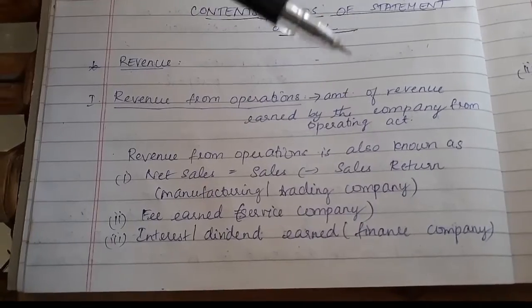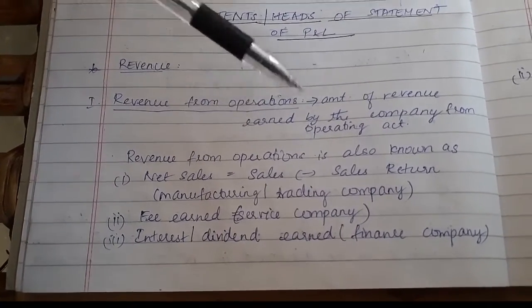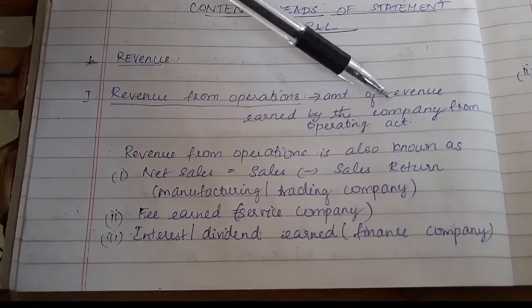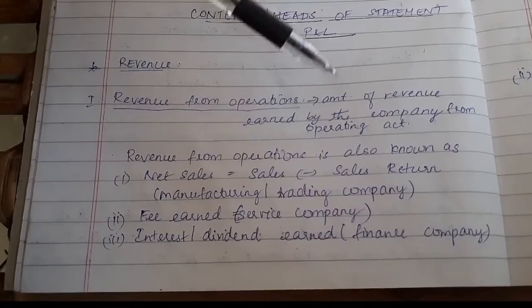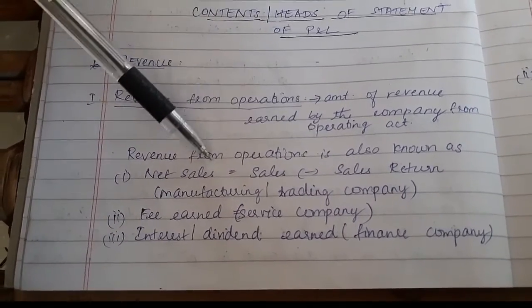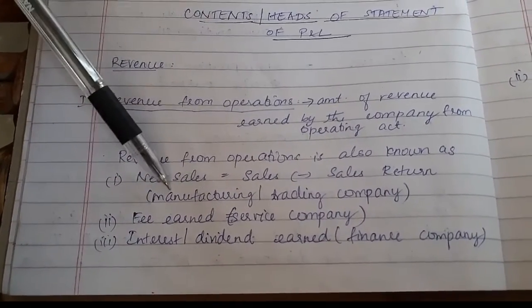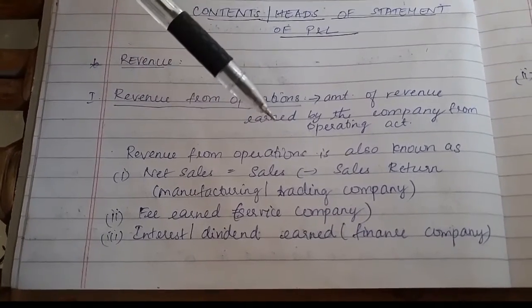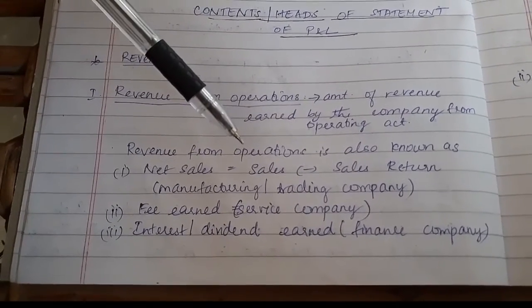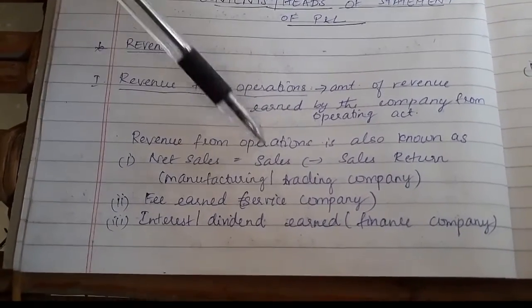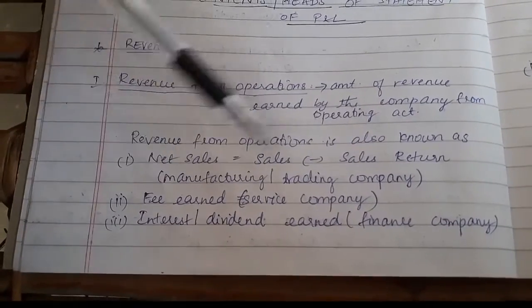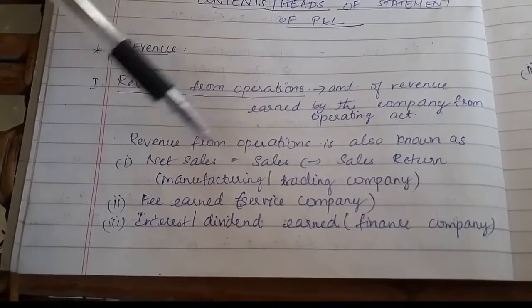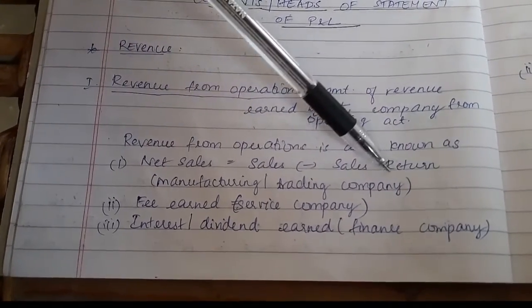So revenue from operation is nothing but how much revenue is earned by the company from its regular operating activity. Revenue from operation is also known as net sales. It has a different name in case of different companies, so here are three categories. One, in case of a manufacturing or trading company, it's known as net sales. Net sales is nothing but sales minus sales returns.